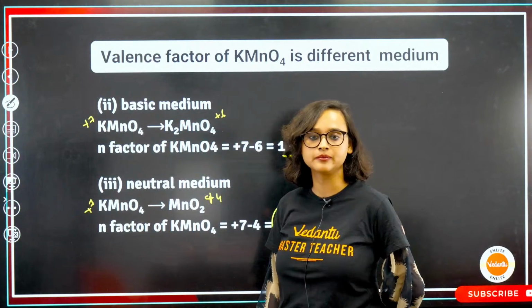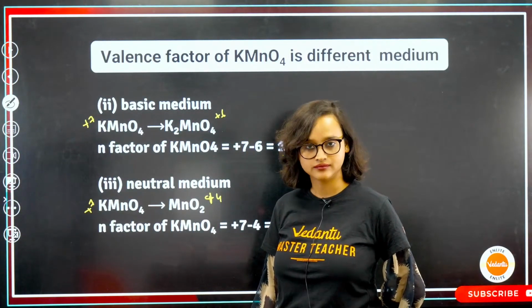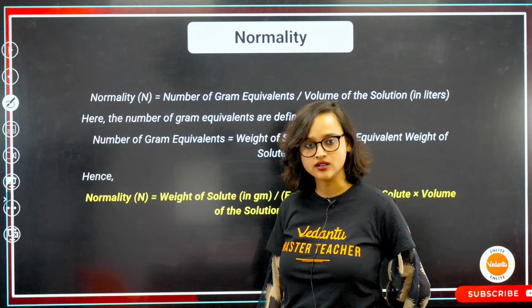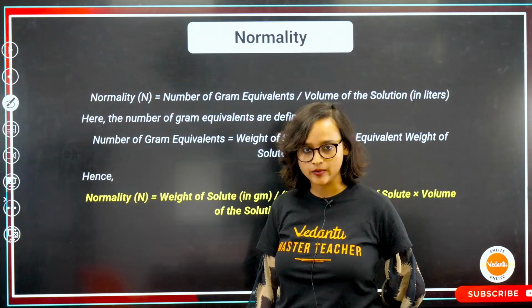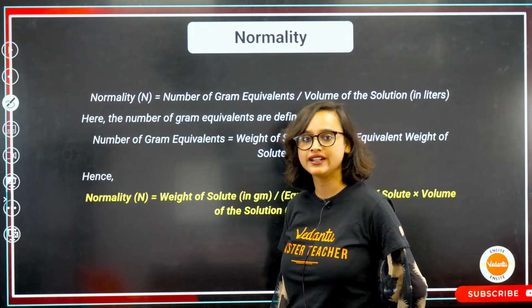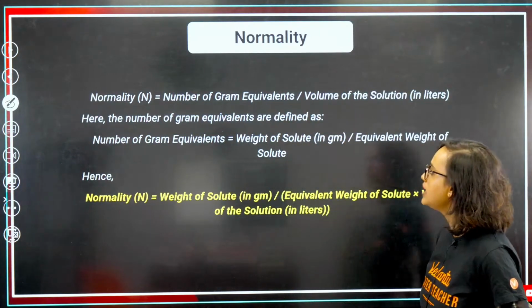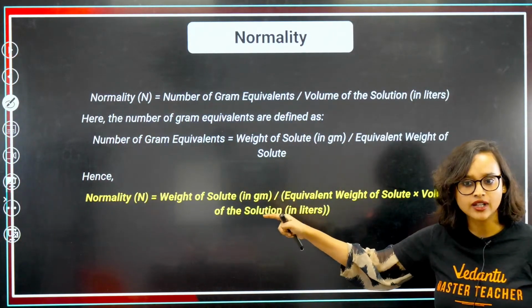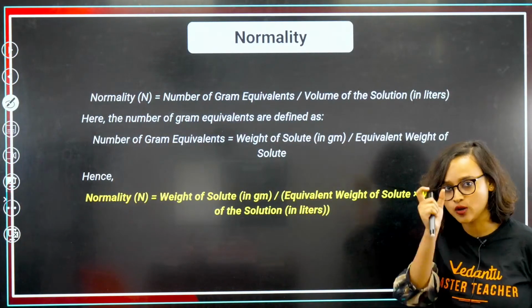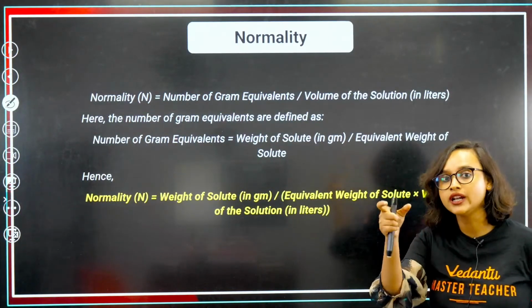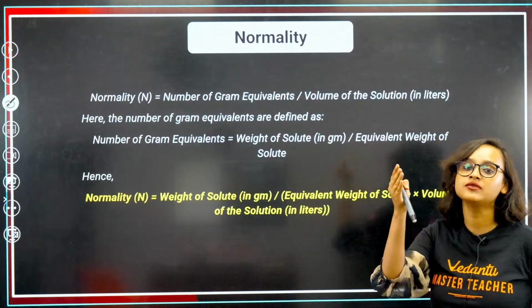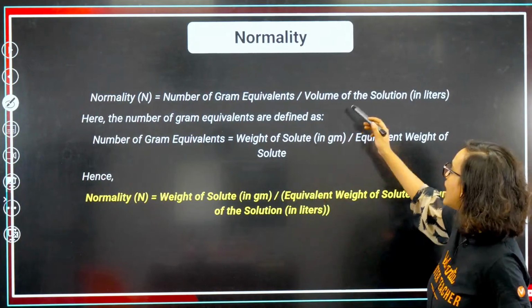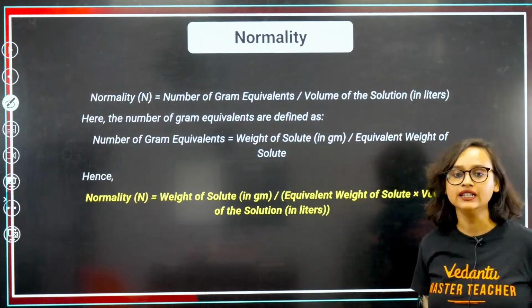Is this clear, guys? Now shall we do some questions? But before that, let's also cover normality. What is normality? Normality is basically the number of gram equivalents. Remember, just some time back we did gram equivalent. Equivalent weight, if it is given in grams, then it becomes gram equivalent, divided by the volume of the solution in liters.